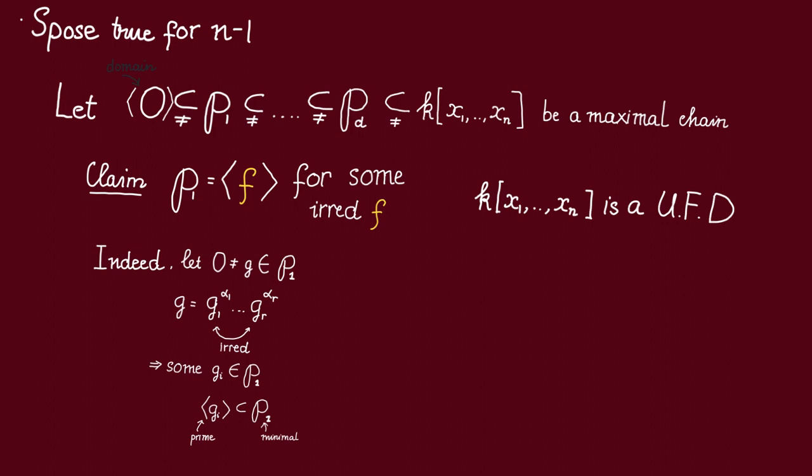Now, by property of prime ideals, since this product lies in P1, one of these factors must lie in P1. And thus the ideal generated by that factor must also lie in P1. Since this ideal is prime, they must therefore be equal. Otherwise, we could have included this ideal into this chain and thus extended the chain, contradicting the assumption that this is a maximal chain. Thus, P1 should be generated by some irreducible polynomial f.